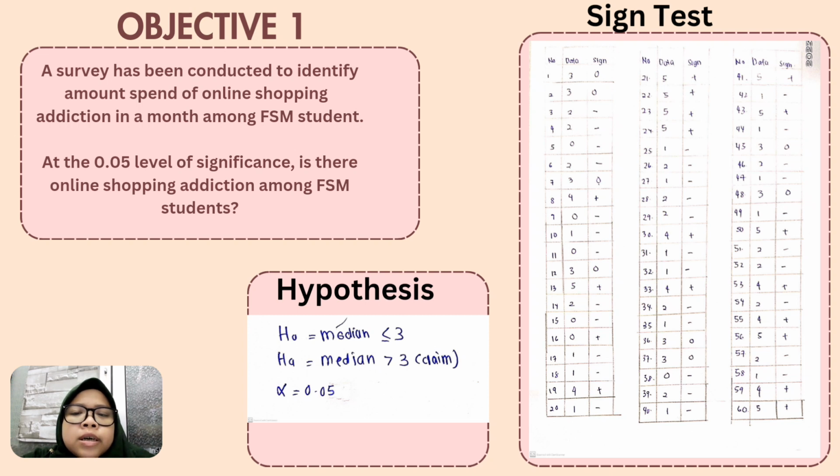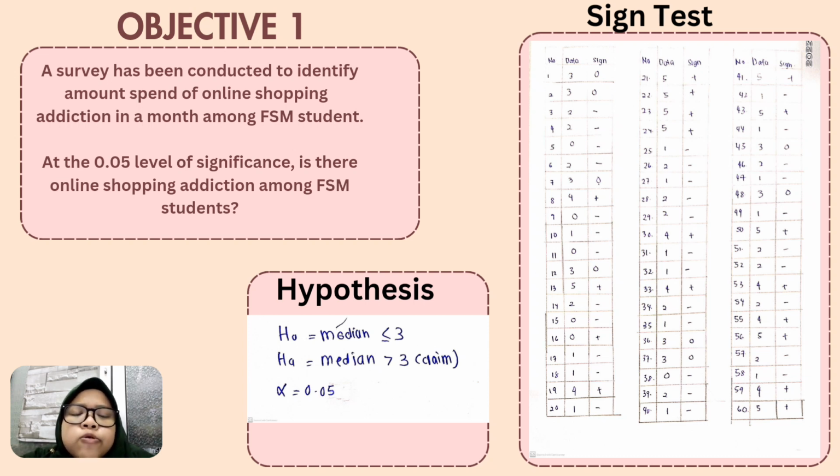Objective 1. A survey has been conducted to identify the amount spent on online shopping in a month among FSM students. At the 0.05 level of significance, is there online shopping addiction among FSM students? So, based on objective 1, we can get the hypothesis.